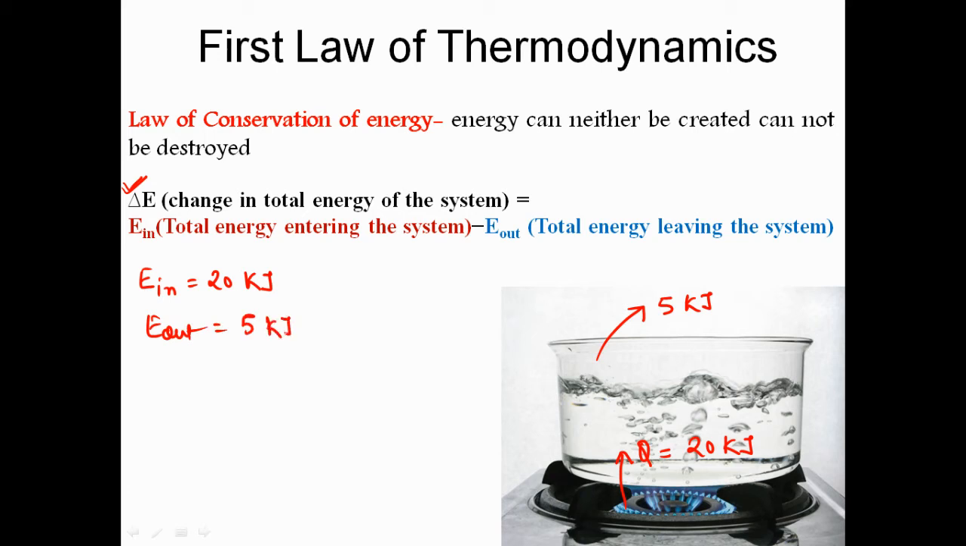So the change in energy of the system, delta E, is equal to 15 kilojoule. The energy will either go out or be accumulated inside the system, so 15 kilojoule of energy will be stored in the water. This is the meaning of this equation.